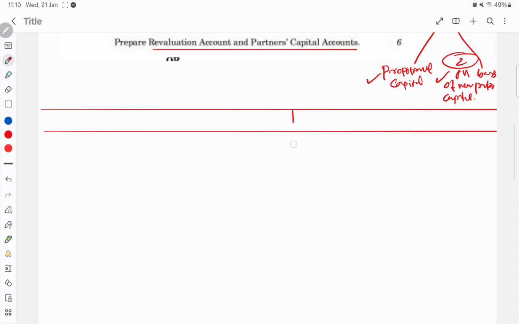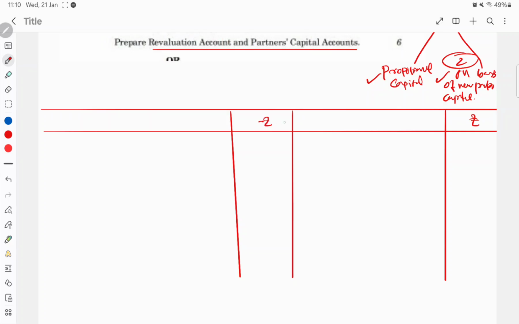You need a ledger account like this. There will be two sides for the ledger account, debit and credit, as usual, with particulars and amount on each side. Here you record debit, here credit, and write Revaluation Account.